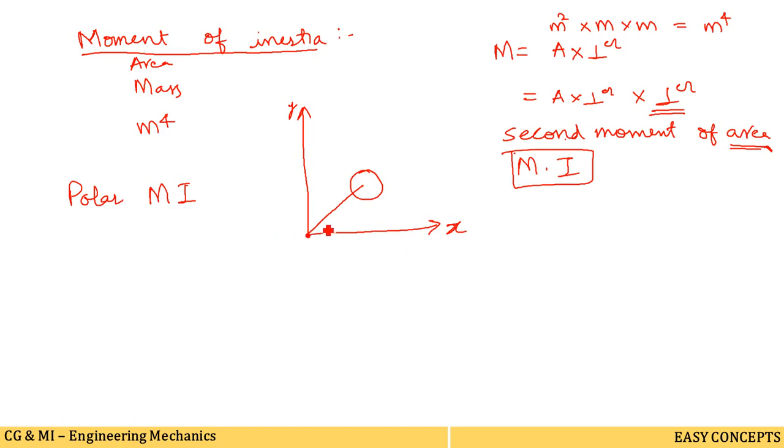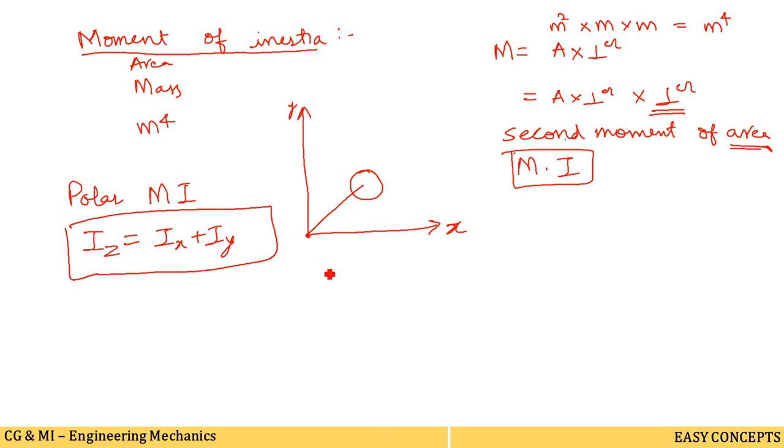Okay, so the moment of inertia about the z axis is called the polar moment of inertia, and it is represented by Iz equal to Ix plus Iy. This polar moment of inertia becomes equal to the moment of inertia about the x axis plus the moment of inertia about the y axis. So we have to remember this concept: Iz equals Ix plus Iy. And the next term in this moment of inertia chapter is radius of gyration.